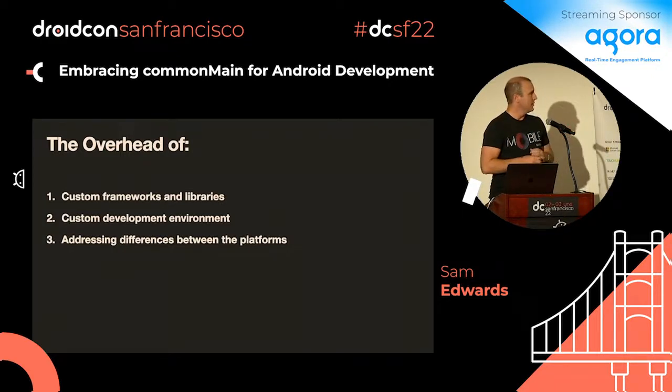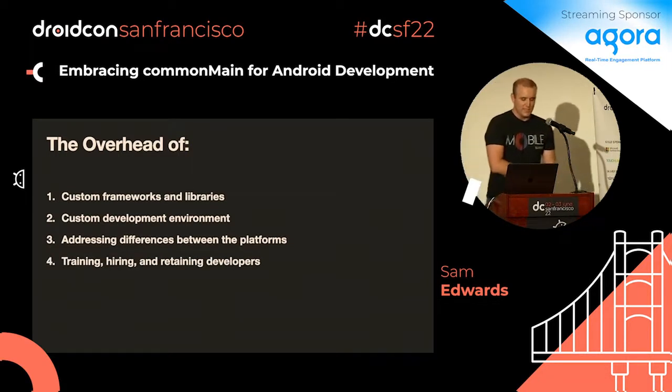You have the ability to do actuals and specs, or expect, or you can pass in an interface like we talked about in some of the other talks earlier, so that you can address the differences. But if you write your code in commonMain and you have those abstractions for the other pieces, then you're able to go ahead and write a ton of your code that can be shared across platforms. And as these libraries and the ecosystem get more and more, it's just going to be there, available to you.